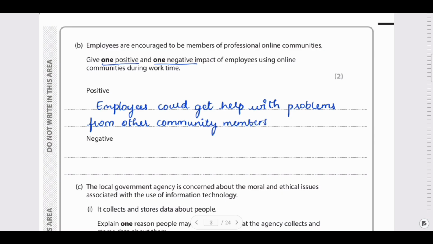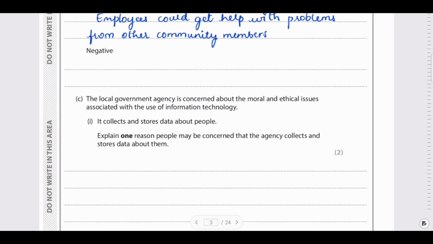So now what's the negative impact? Sometimes employees will reveal some company's sensitive information, or sometimes they will end up finding other employment opportunities, or sometimes, obviously, online means there will be a lot of distraction. Distraction ends up wasting time. So you can pick any one of them and write it as the negative impact.